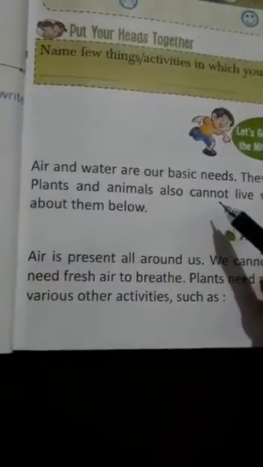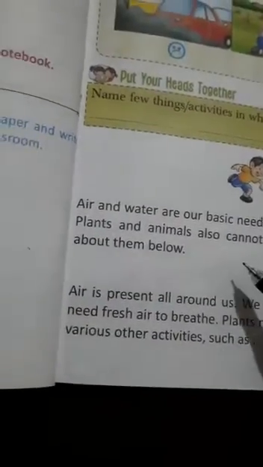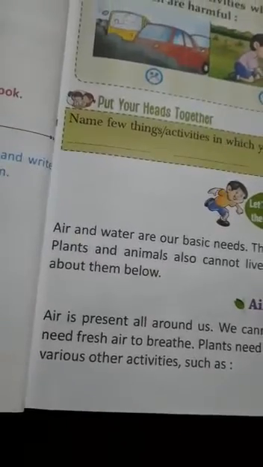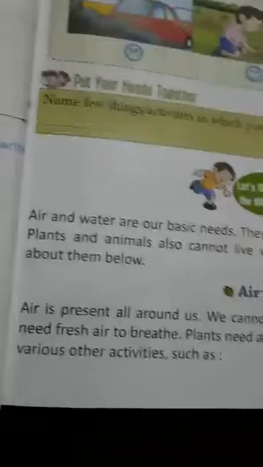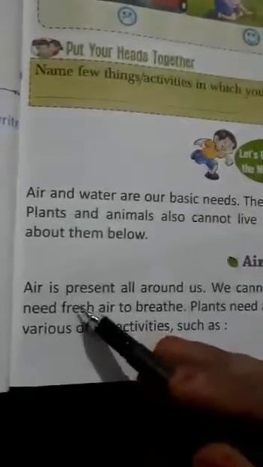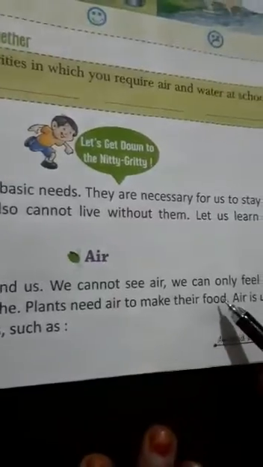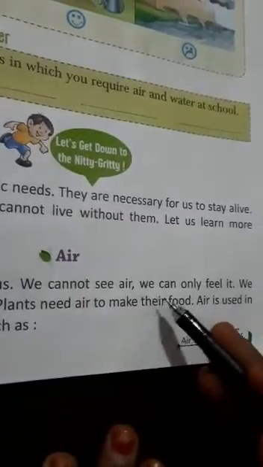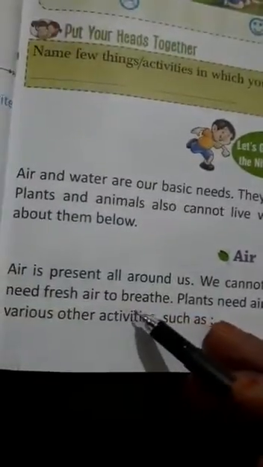Children, air and water both are basic and necessary thing for everybody. Plants and animals, all living beings need air and water. Now we will know about air first. Air is present all around us. We cannot see air. We can only feel it. We need fresh air to breathe.